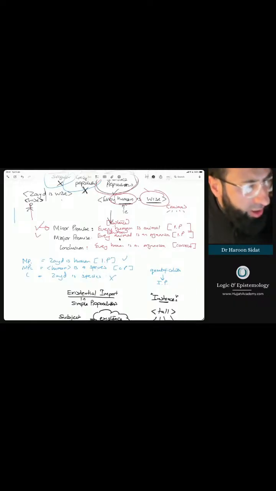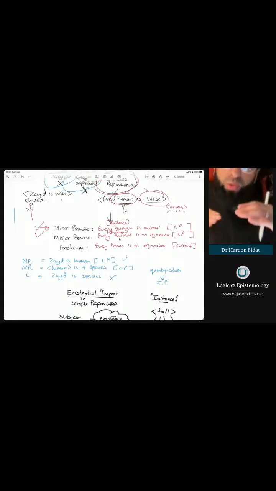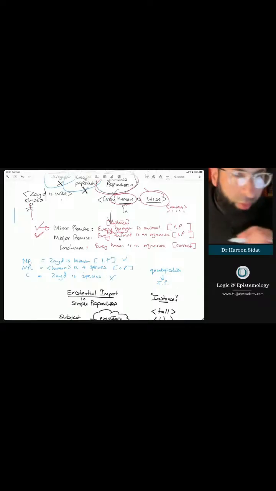The second thing I'm going to say is every animal is an organism. So if you go above that, you have humans, animals, and organism. Every instance of the universal concept of an organism is an animal. That's perfectly valid. So that's ticked off as well. Once you have two instance propositions in the form of a minor premise and a major premise, you can come to a valid conclusion.